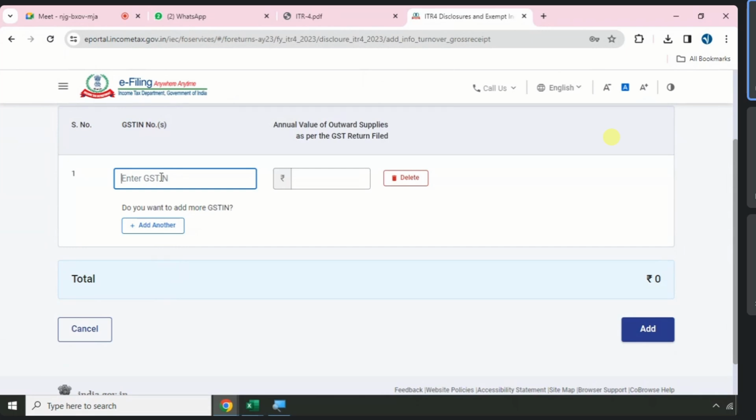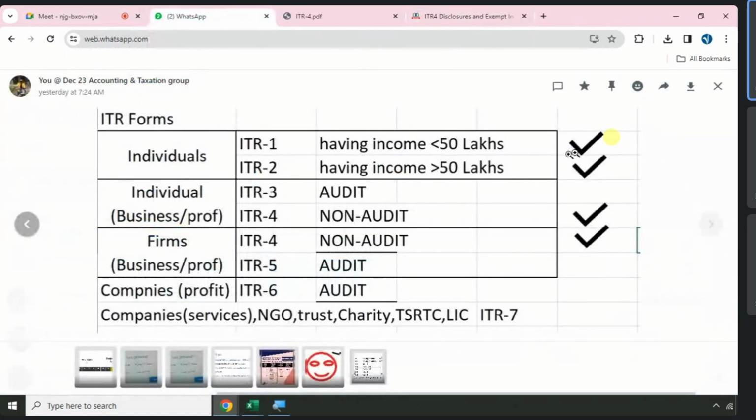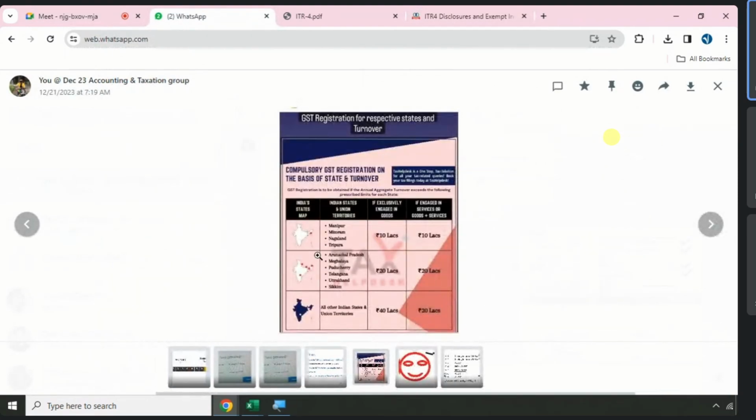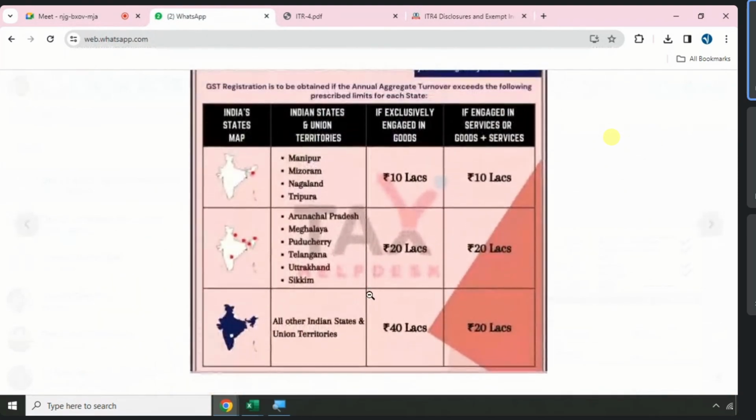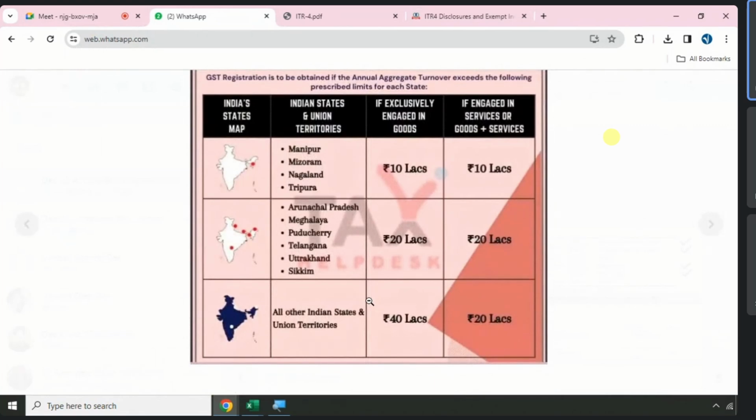Because what is the maximum limit? 20 lakhs in Telangana. For category 1, 10 lakhs. Category 2, 20 lakhs. For category 3, goods 40 lakhs. Services, how much? 20 lakhs. You remember that? I will show you on WhatsApp if you don't remember. Can you see? For category 1, 10 lakhs, category 2, 20 lakhs, category 3, 40 lakhs and 20 lakhs. If you are reporting turnover more than the threshold limit but don't have a GST number, you will receive a notice. You got my point?